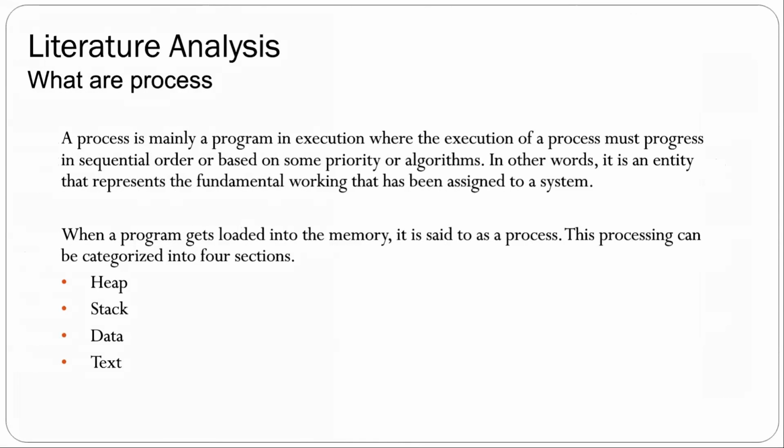Literature analysis. What are processes? A process is mainly a program in execution where the execution of a process must progress in a sequential order or based on some priority or algorithm. In other words, it is an entity that represents the fundamental work that has been assigned to a system. When a program gets loaded into the memory, it is said to be a process. This process can be categorized into four sections: heap, stack, data, text.